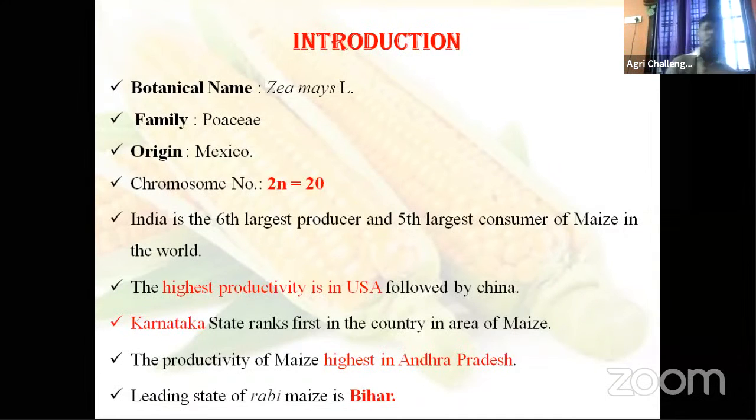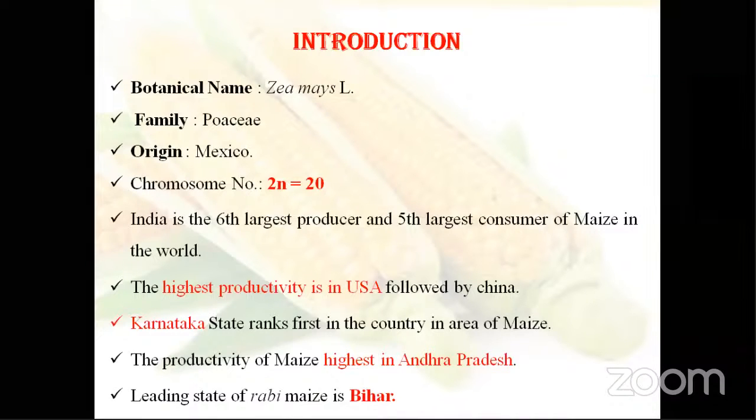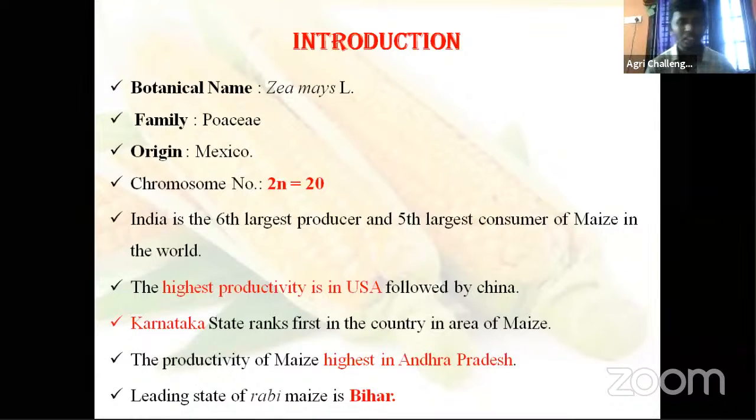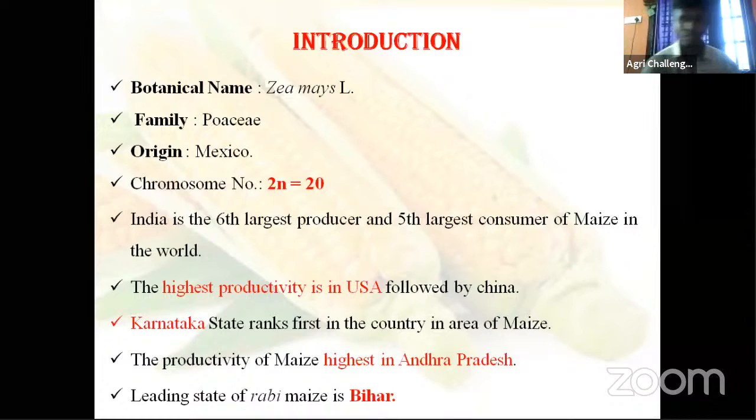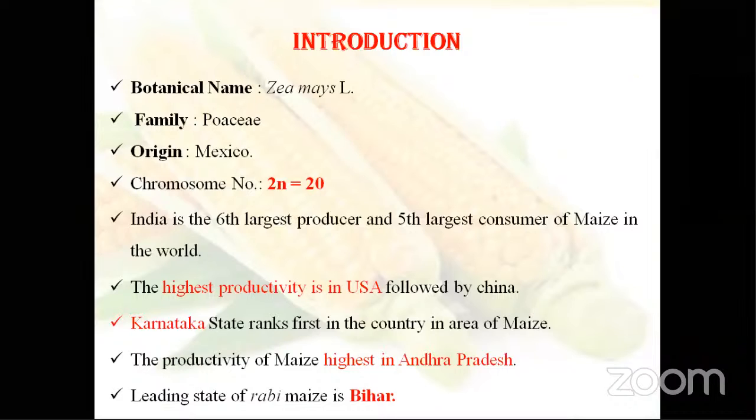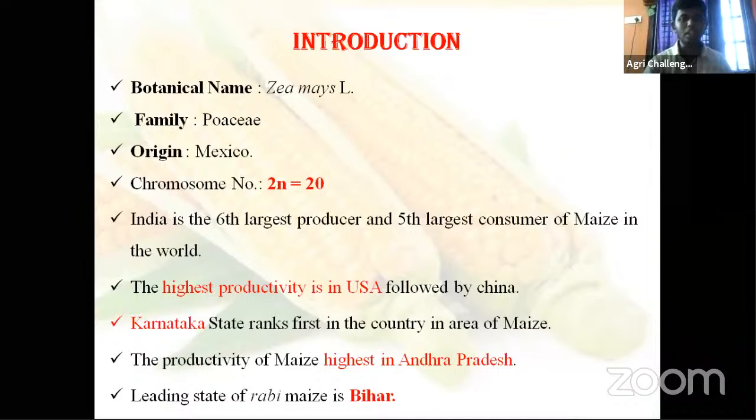Then the highest productivity. What is productivity, and what is production? Productivity is yield, sir. Yield per unit area. Exactly. Yield per unit area: quintals per hectare, or kgs per meter square. Productivity is the yield from a particular area. Then what is the production?